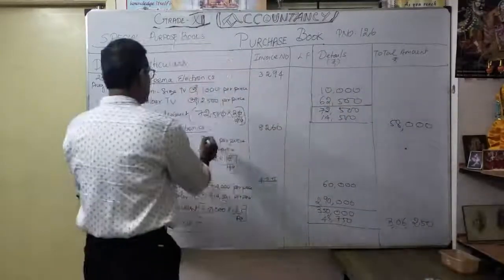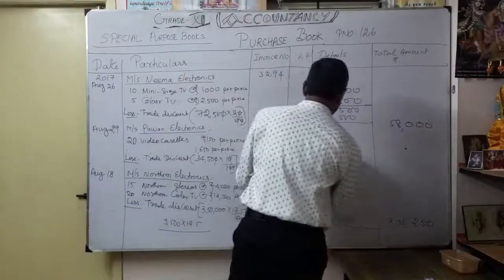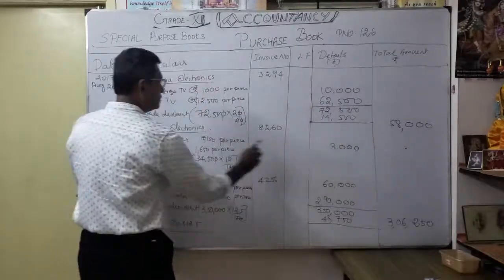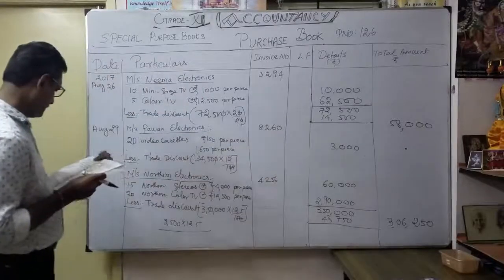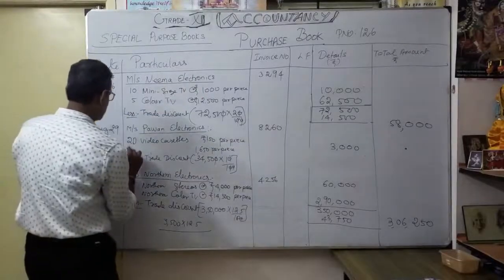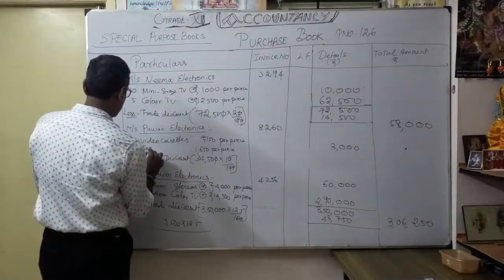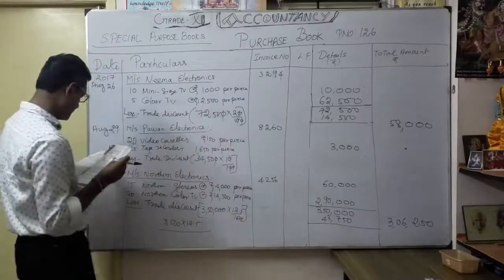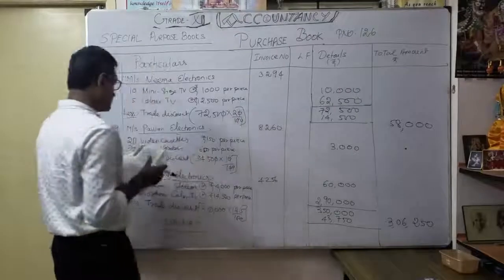So 20 videos at the rate of 150, how much? 3,000. Okay. See here, 0, here 0, 215 or 30. Okay. Thereafter, next one finally, 25 tape recorders. Tape recorders at the rate of 1,600.